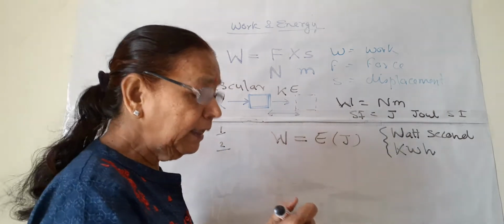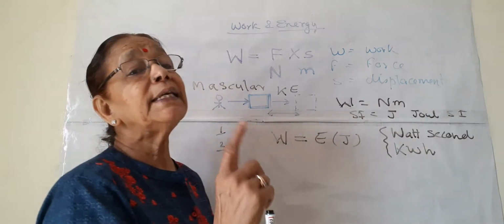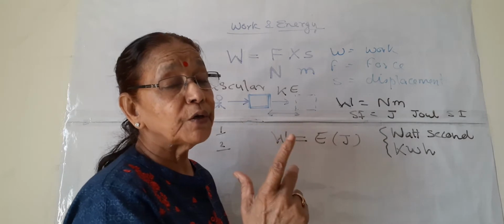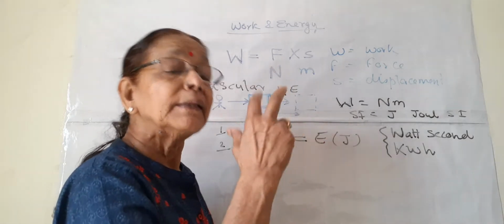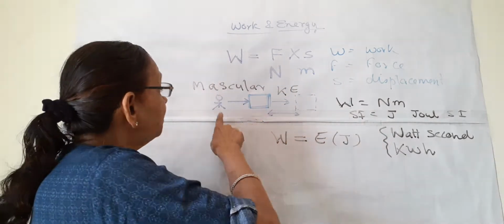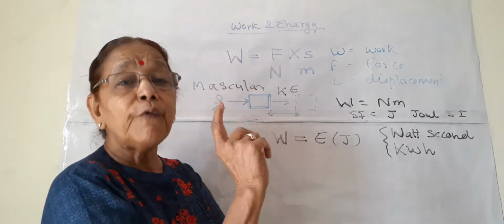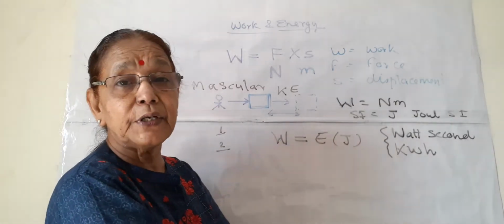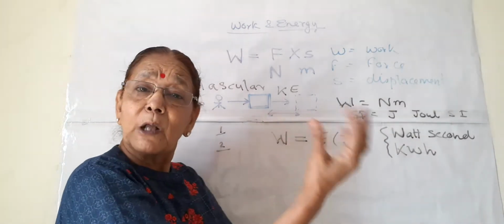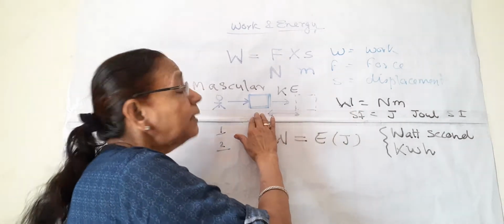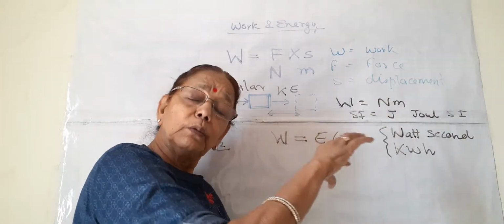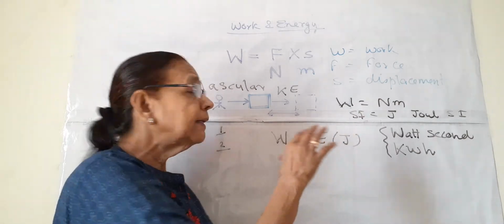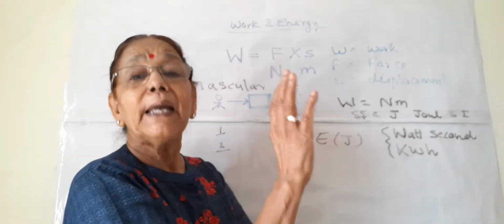This is one thing. When work is done, there is transformation of energy. The second thing is, the person who is doing work loses energy. Its muscular energy is lost, and the object on which the work is done gains some energy.